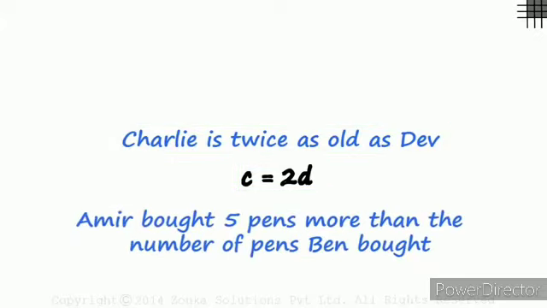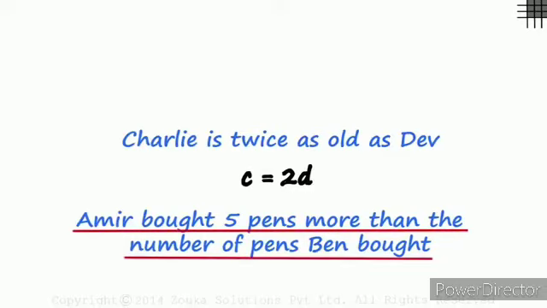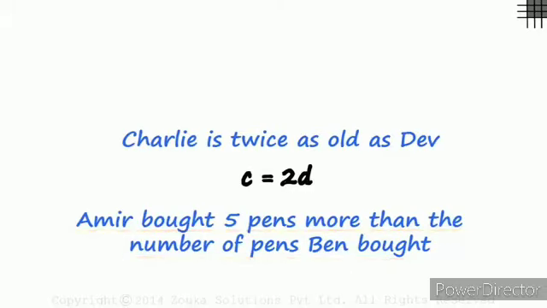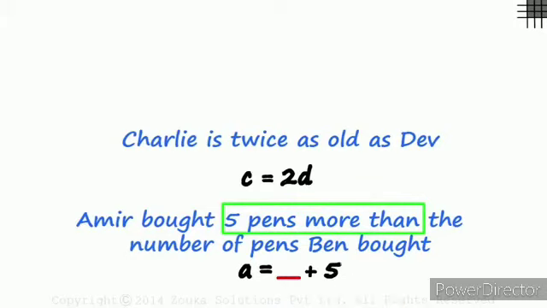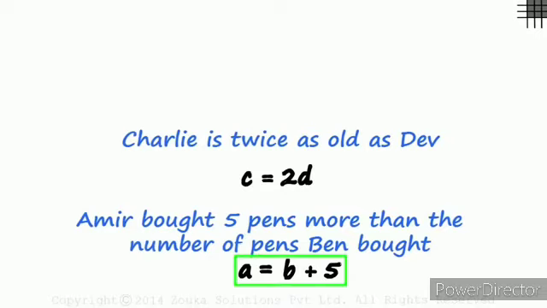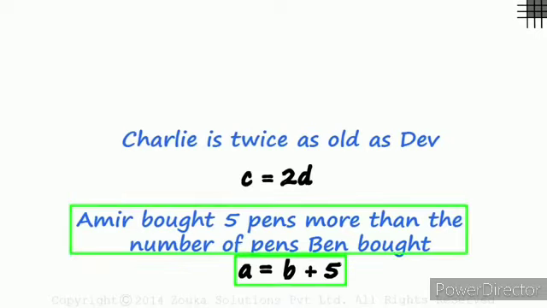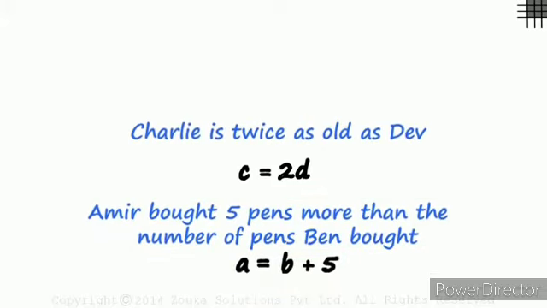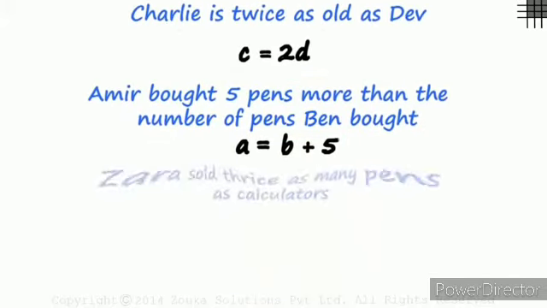Here's the second line. Amar bought 5 pens more than the number of pens Ben bought. We can assume the number of pens Amar bought to be A, the number of pens Ben bought to be B. Amar bought can be written as A equals 5 pens more than some number. So we leave some space and write plus 5. 5 more than what? 5 more than the number of pens Ben bought, which is B. So A equals B plus 5 explains this line in a shorter way.